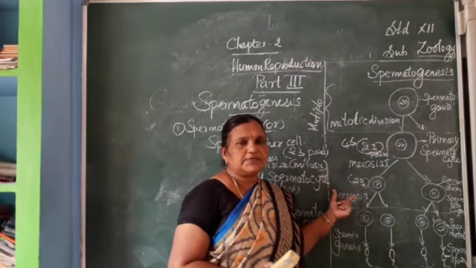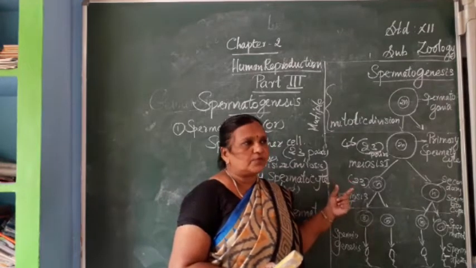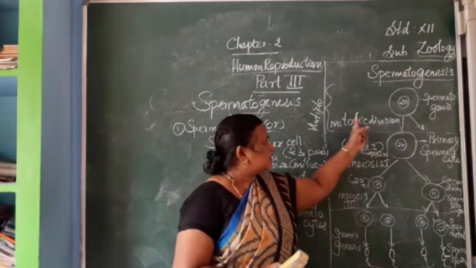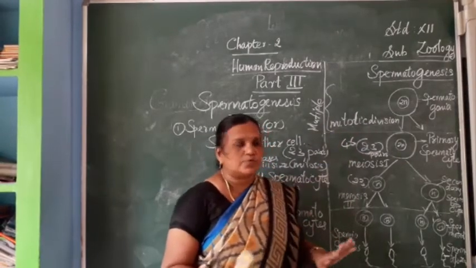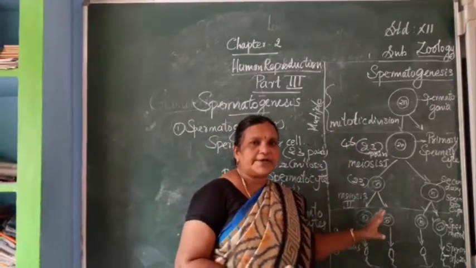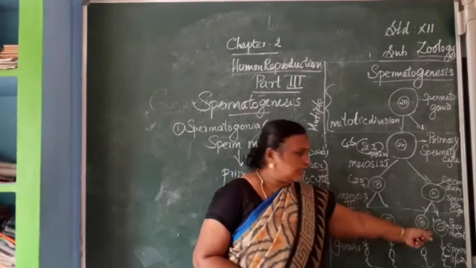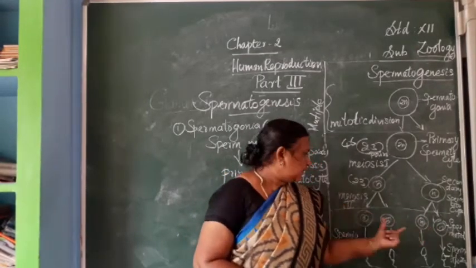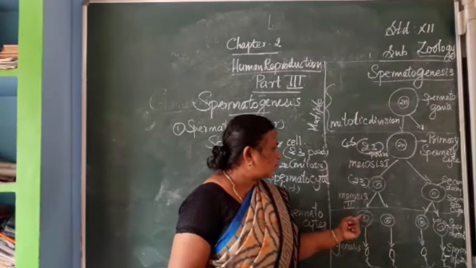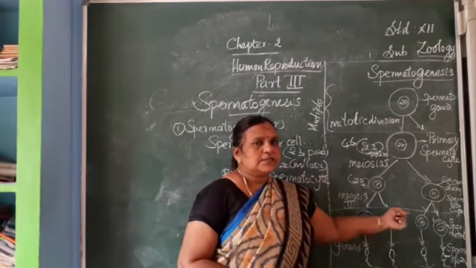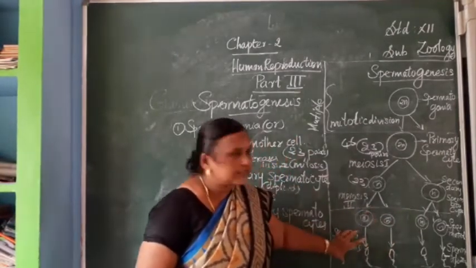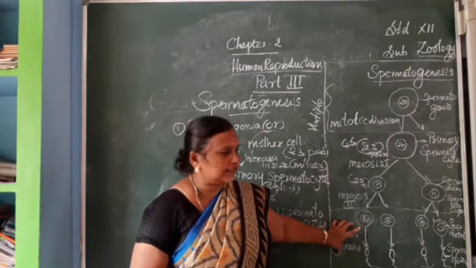Here, it is not a reduction division; it is like the mitotic division only. Number of chromosomes are not reduced. It will be divided into 2 with N chromosomes and it is called the spermatid. So in the third stage, fourth stage, it is called the spermatid, and this stage is called the maturation stage.